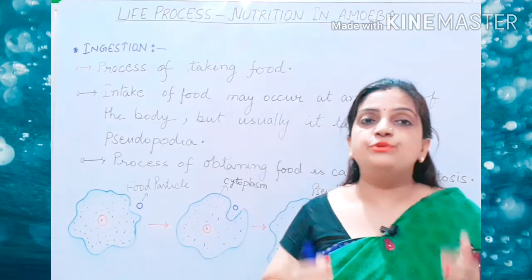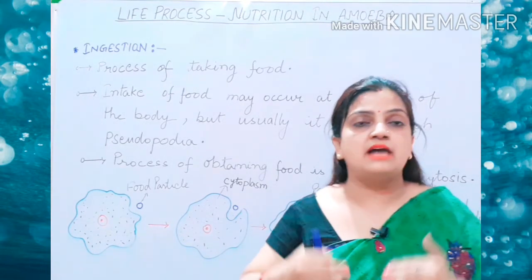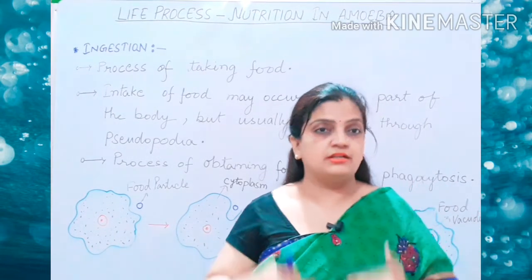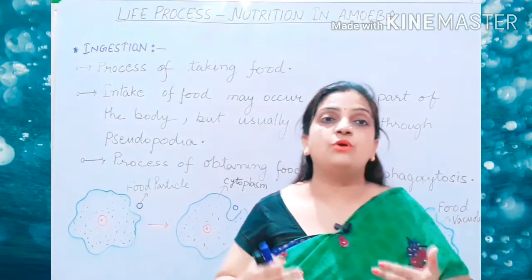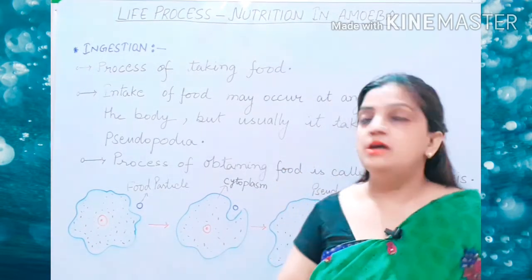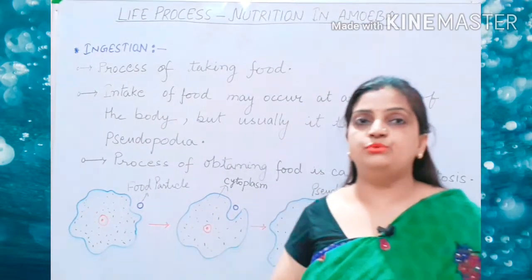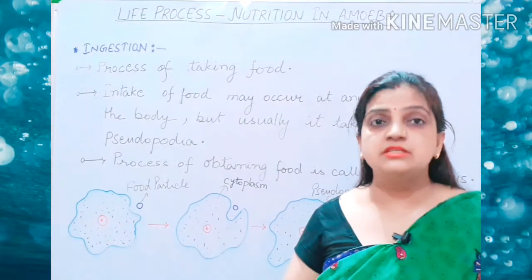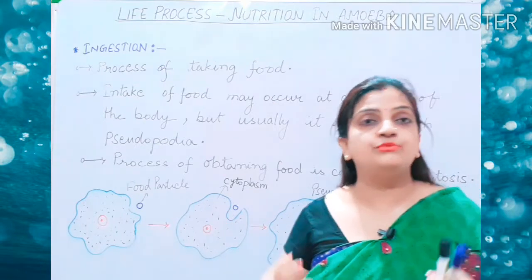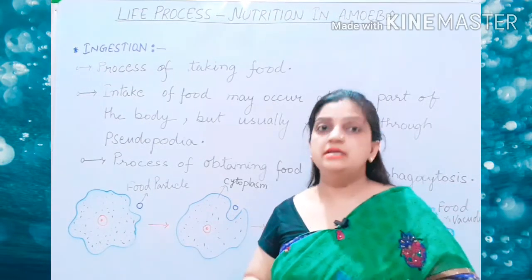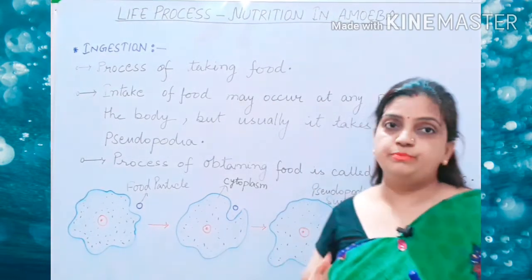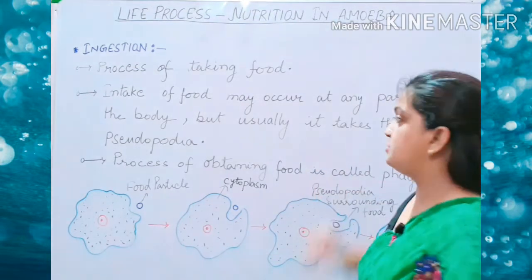So the food particles taken inside the unicellular structure called amoeba is called phagocytosis. So among the amoeba, the process of obtaining food is called phagocytosis because they are taking solid food particles inside their body. They are obtaining it as a food particle. So children, this was this.